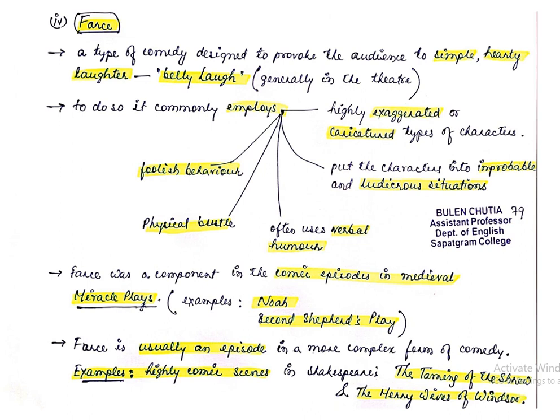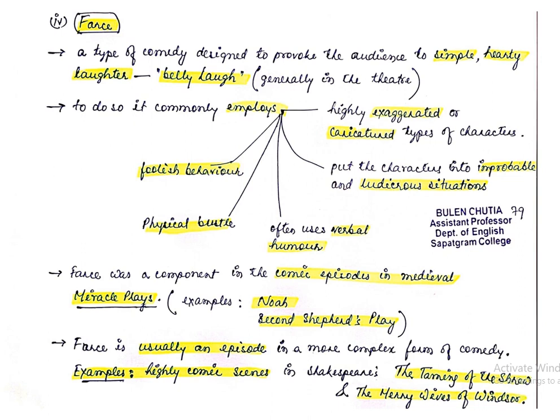To make the audience laugh, the playwright commonly employs foolish behavior of the character, physical bustle of the character, often uses verbal humor, and highly exaggerated and caricature type of characters, and the improbable and ludicrous situation that the character is facing.